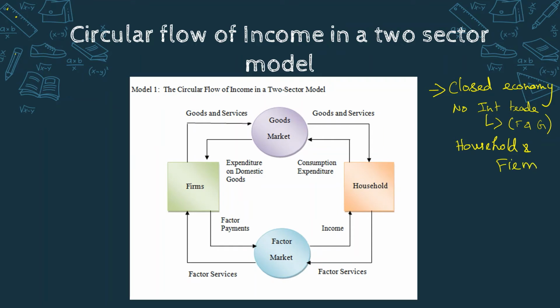As we are going to take only two sectors and there is no international trade, the domestic households are going to be the only consumers of the product produced by the firm, and the firm is going to be the only producer of the product. Households are going to provide factor services to the firm, and the firm is going to provide goods and services to the household. As they are both interdependent, so income of the household,